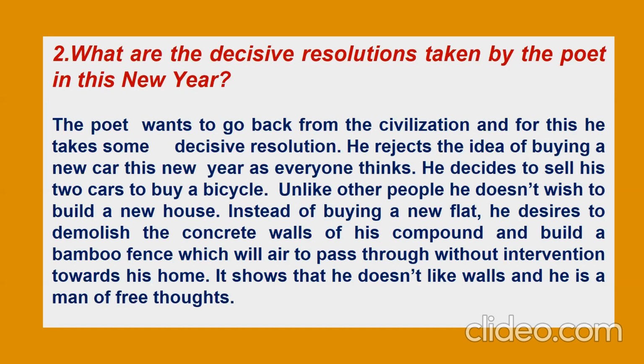Unlike other people, he doesn't wish to build a new house. Instead of buying a new flat, he desires to demolish the concrete walls of his compound and build a bamboo fence which will allow air to pass through without any intervention towards his home. It shows that he doesn't like walls. He is a man of free thoughts.